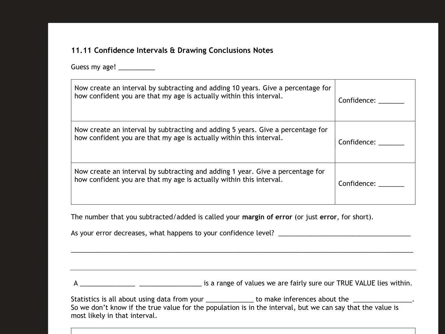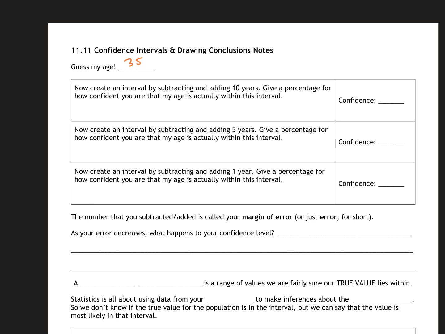Oh, I didn't change my things. Pause. All right, unpause. Actually, 35. I will turn 36 in July. So now to create an interval is kind of what we're going to look at.